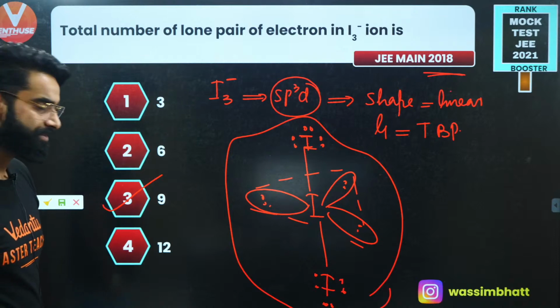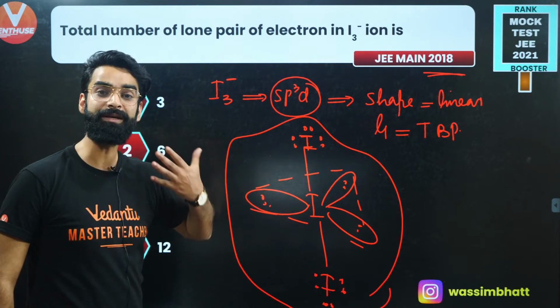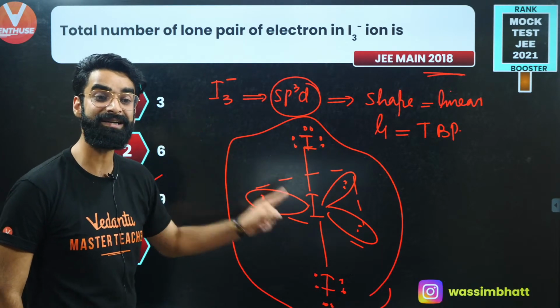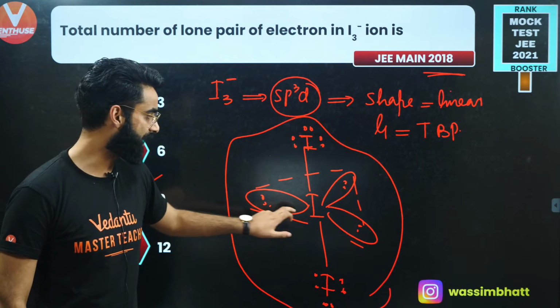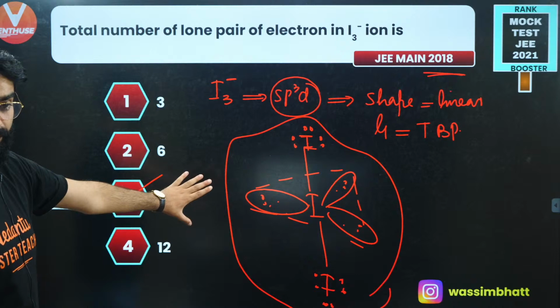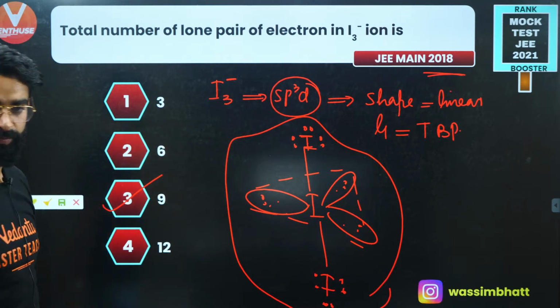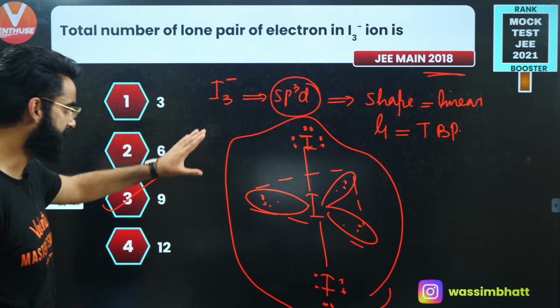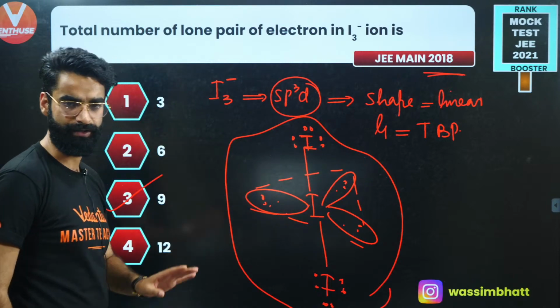So if it was asked like this, how many lone pairs are present in the central atom of I3 negative? The answer at that time should have been 3, okay? But right here, he's not talking about the total number of lone pairs in the central atom. No, he's talking about the total lone pairs in this I3 negative molecule.